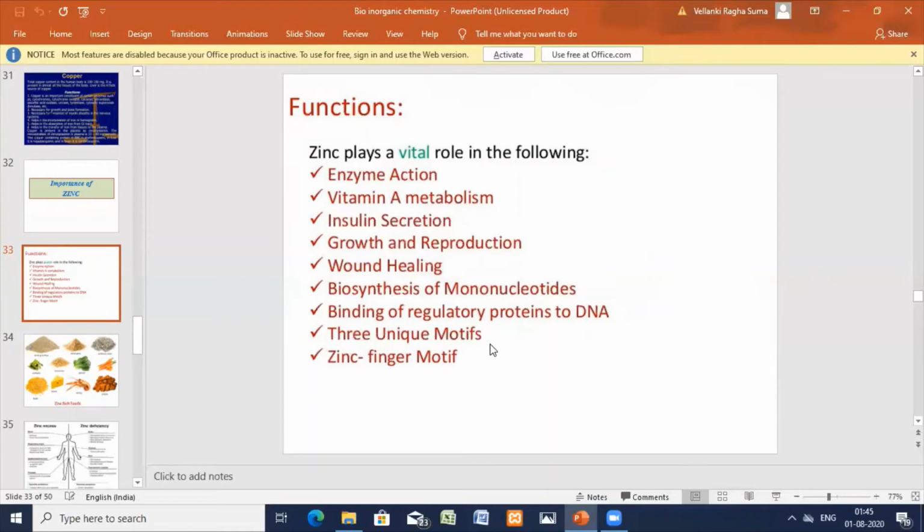Zinc is an integral part of several biologically important enzymes: carbonic anhydrase, liver alcohol dehydrogenase, glutamate dehydrogenase, urease, carboxypeptidase, kidney phosphatase, all these enzymes. So it is an integral part. Insulin is also known to contain zinc. The total amount of zinc in the pancreas will be reduced at the time of diabetes. So zinc is almost reduced at the time of diabetes.